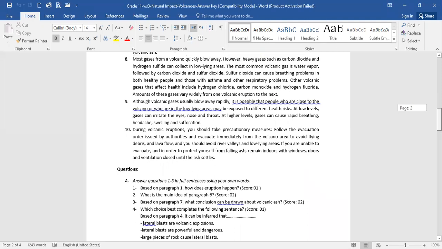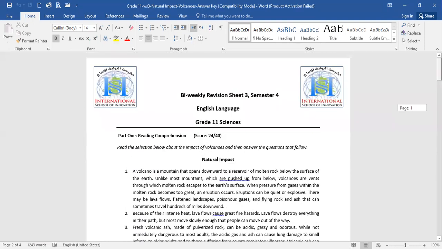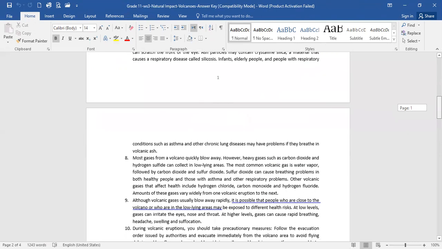How does the eruption happen? The author goes on to explain how it happens. Rocks are pushed out, lava, flying rocks, laterally, vertically, so people need to pay attention.